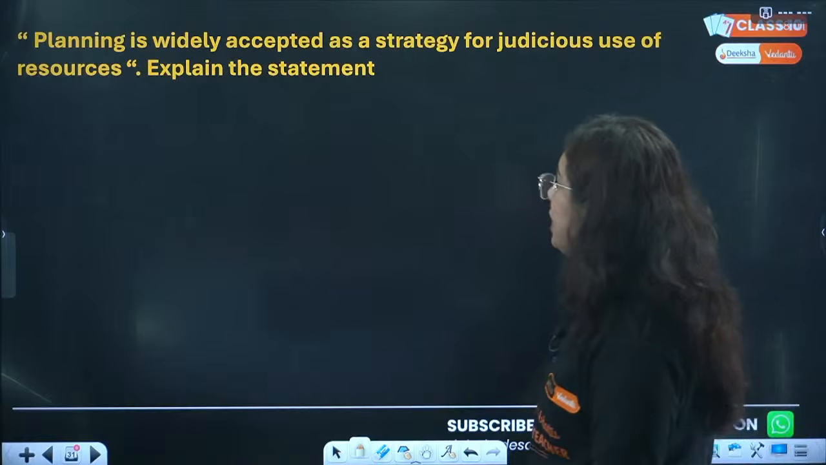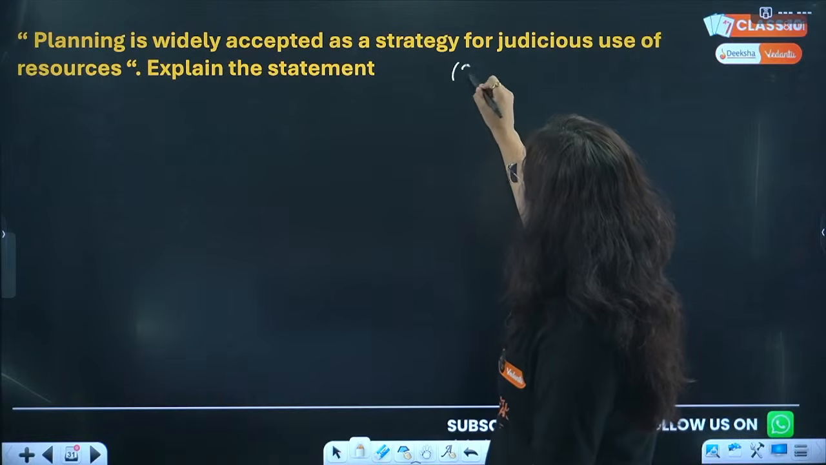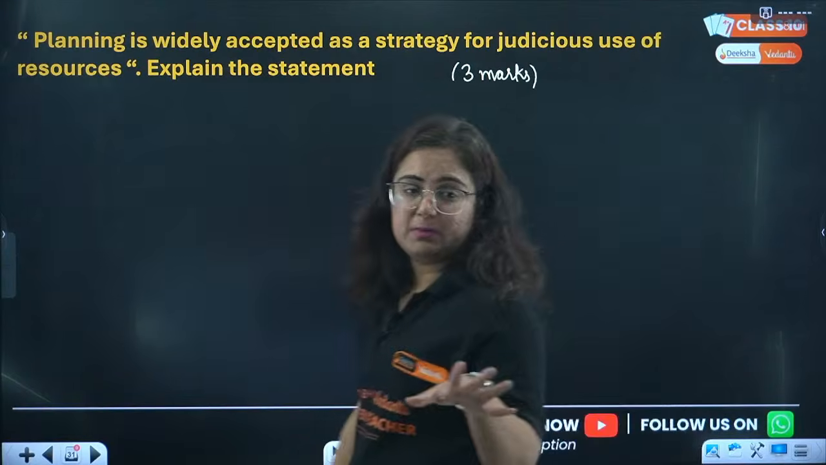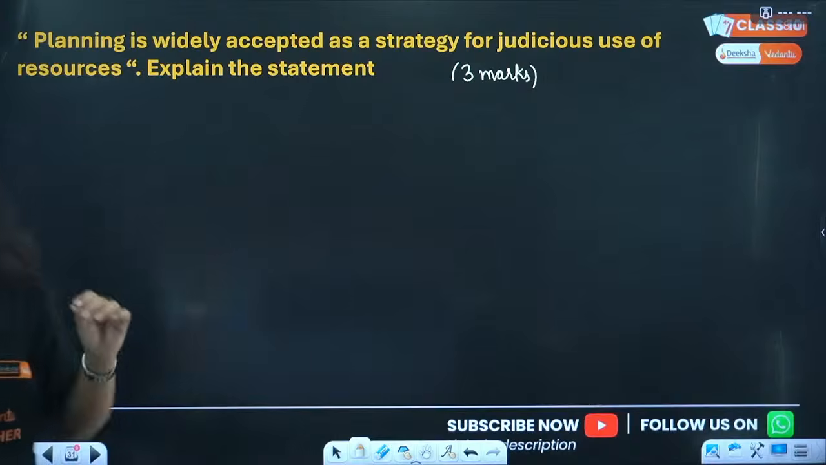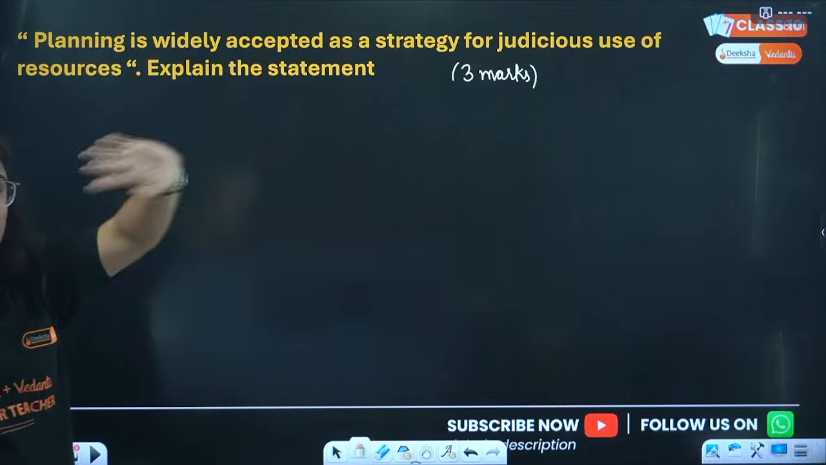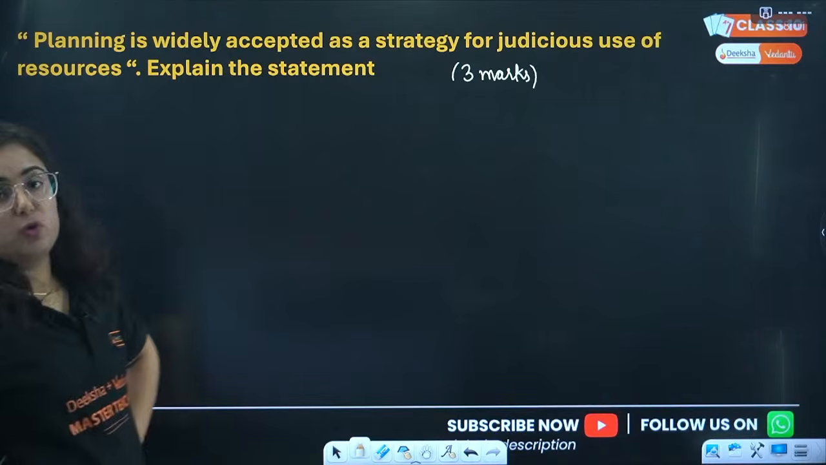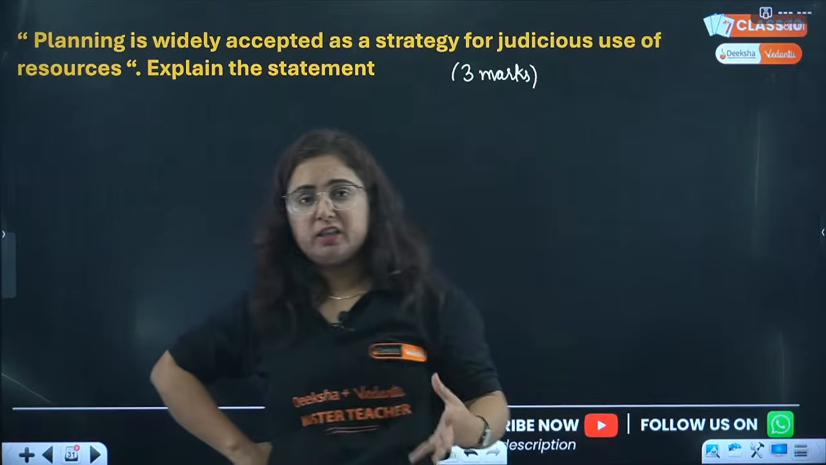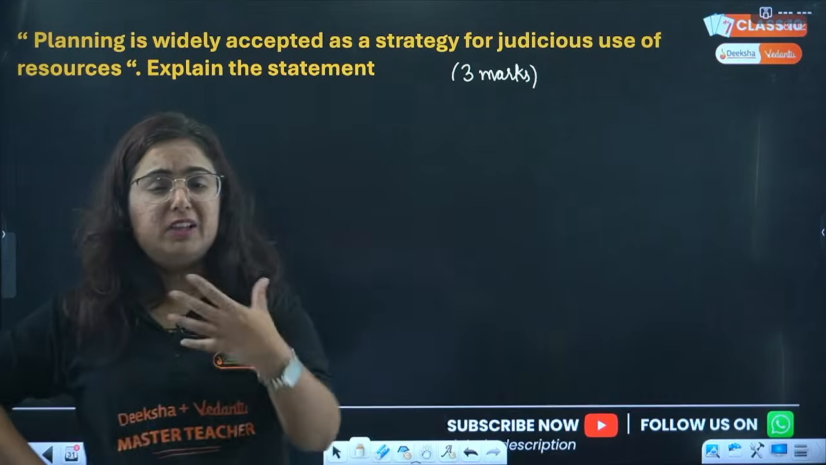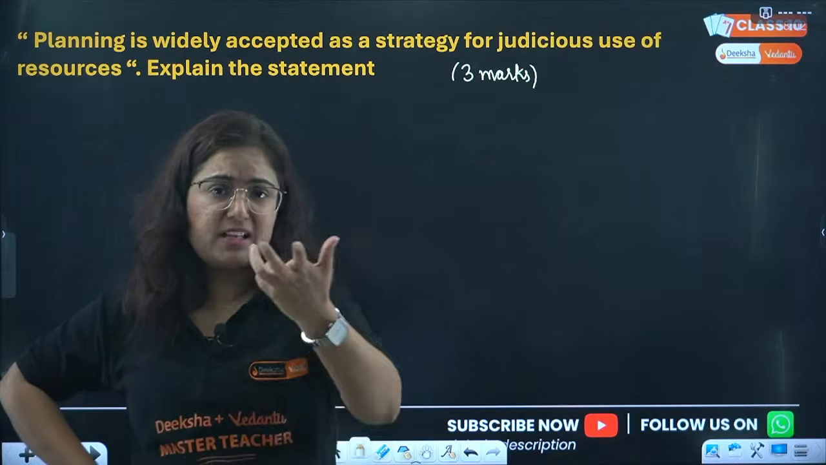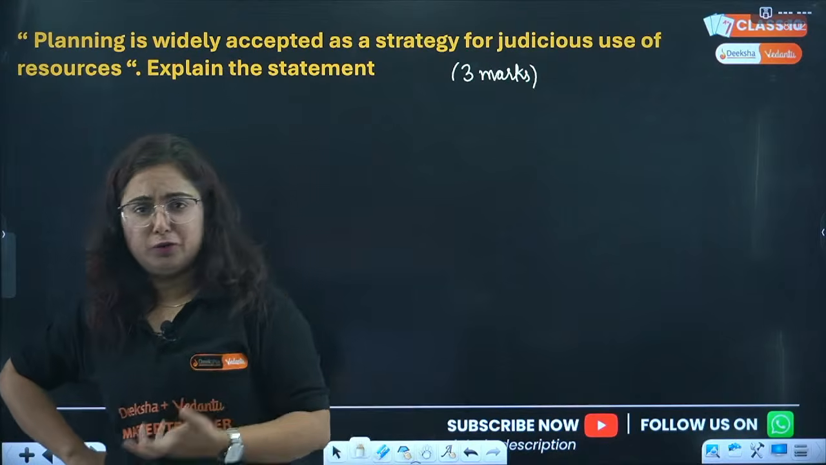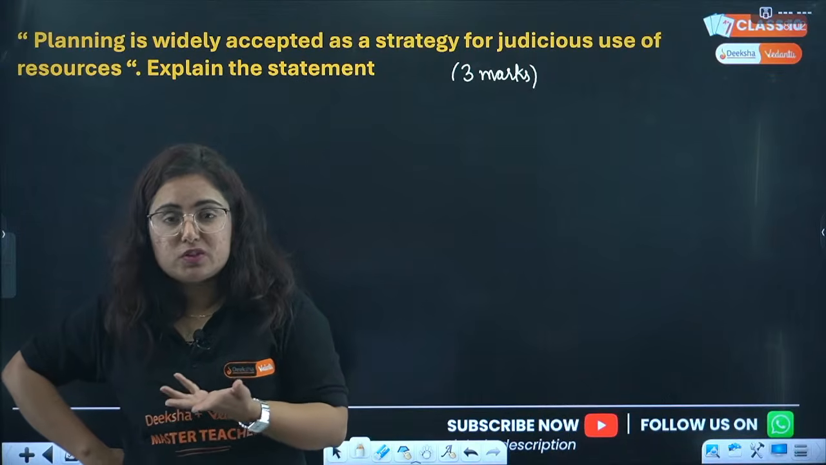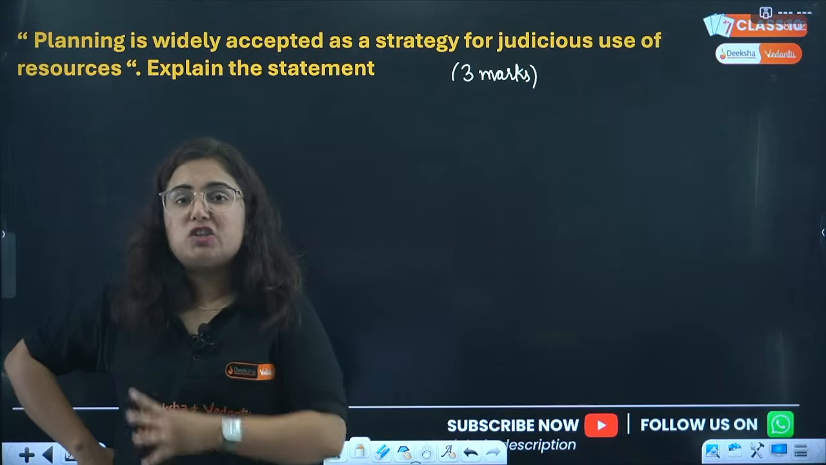So, planning is widely accepted, beta. This comes as a 3-mark question, and it is very important, repeated a lot of times. What was happening? Resources were available in the surroundings and we started development in a greedy manner. As Gandhiji says, there is enough for need but not for greed. We forgot to look after the resources, and it led to the depletion of resources.